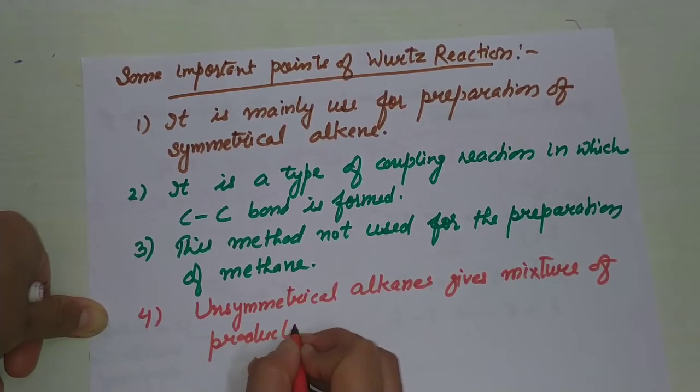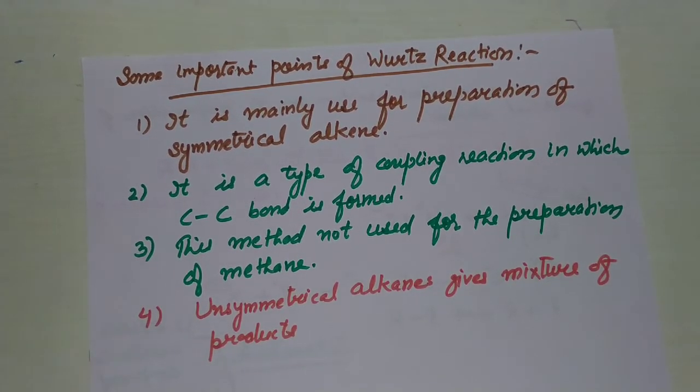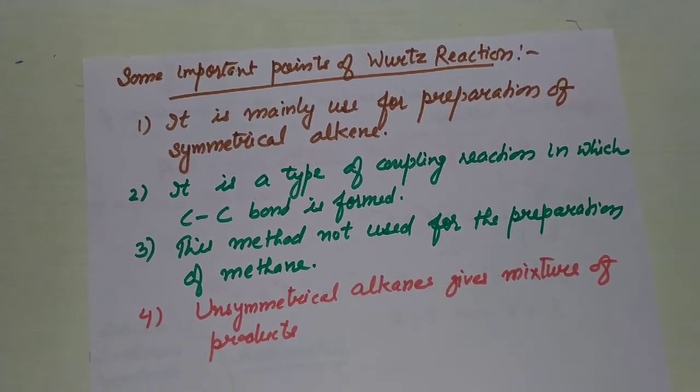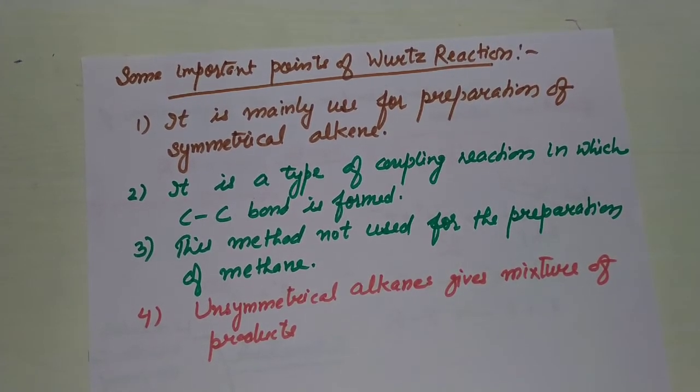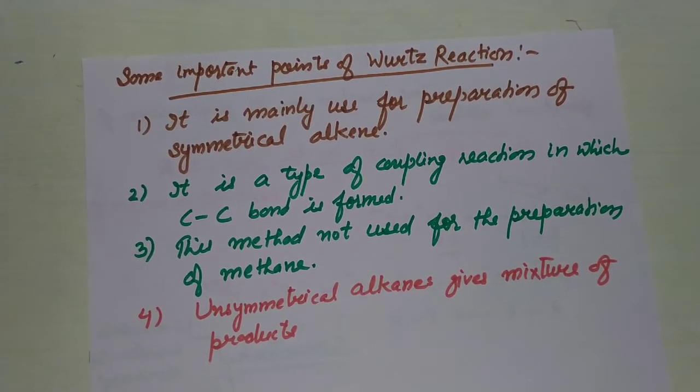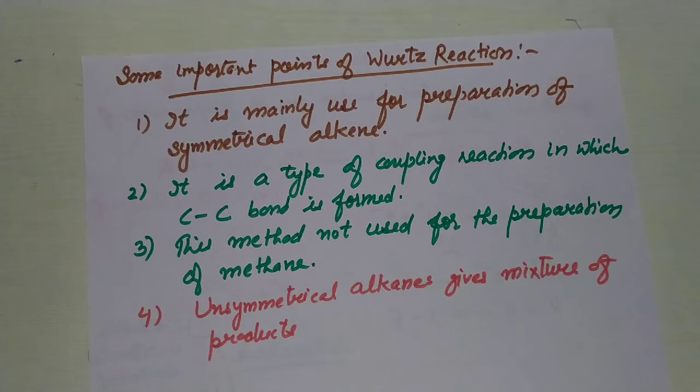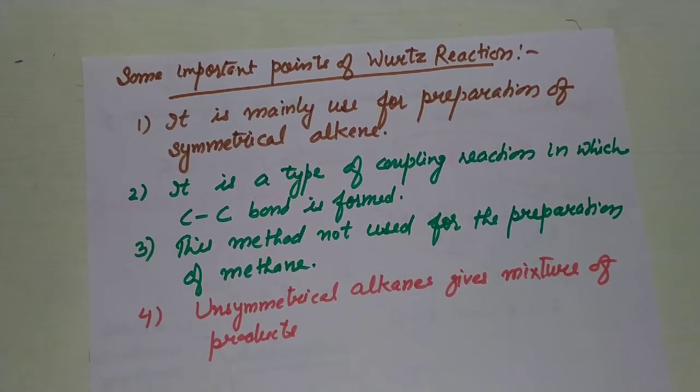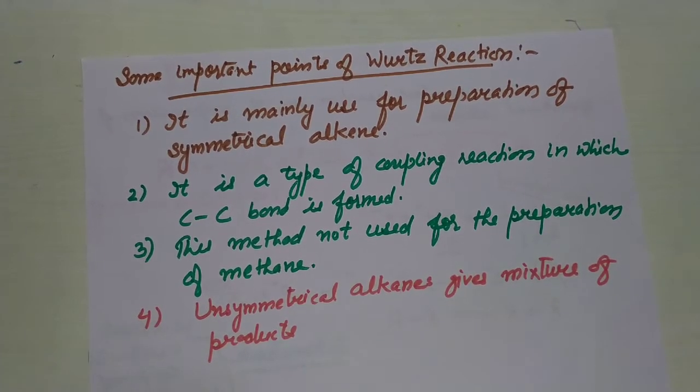If we take an unsymmetrical alkyl halide, then there is a formation of a mixture of products, and these products have nearly the same, very close boiling points, so they can't be separated by fractional distillation. So this method is basically used for the preparation of symmetrical alkane.